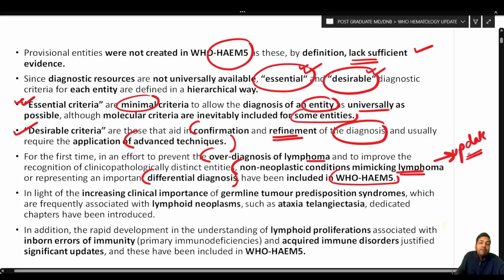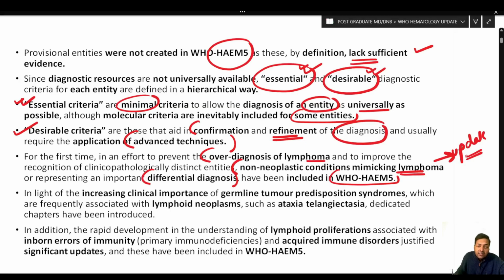So, all the lymphoma mimickers are introduced in the starting chapter of the WHO Hematology 5th edition. And this is a potential question for this year's exam. So the lymphoma mimickers are included in the 5th edition. This is the first time that they have been included.